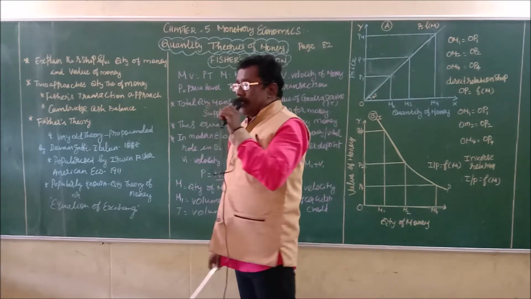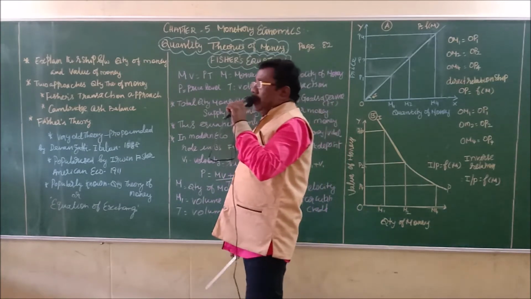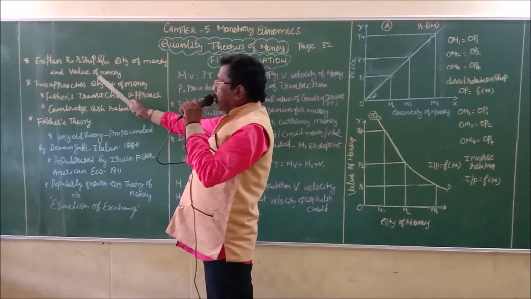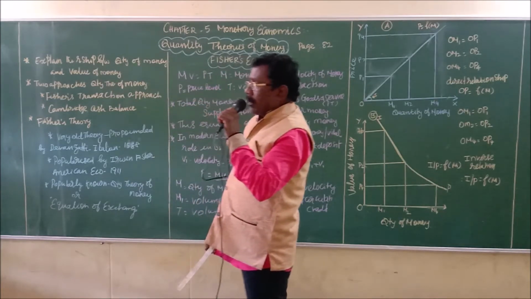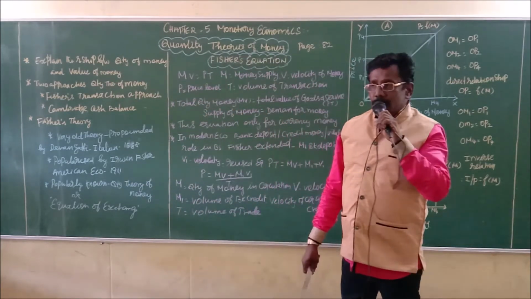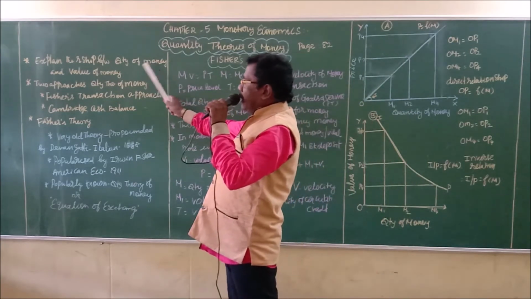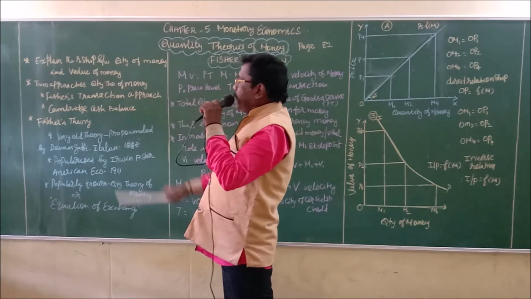The quantity theory explains the relationship between the quantity of money and the value of money.